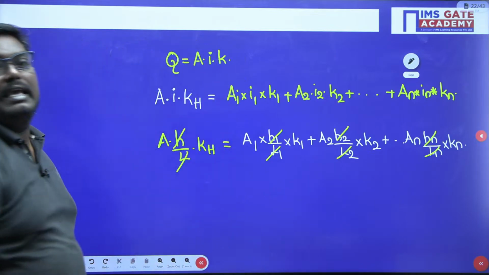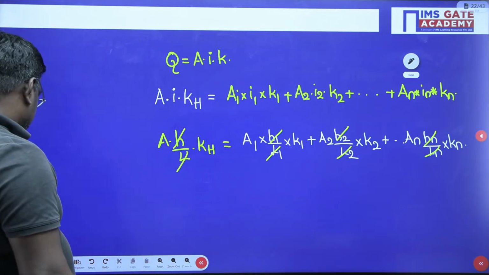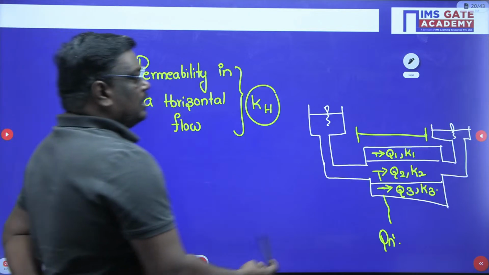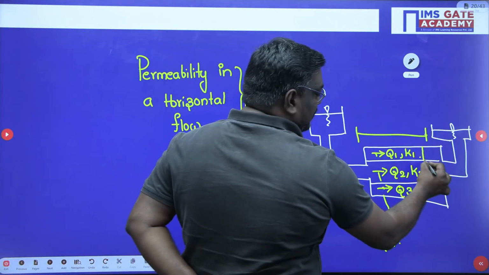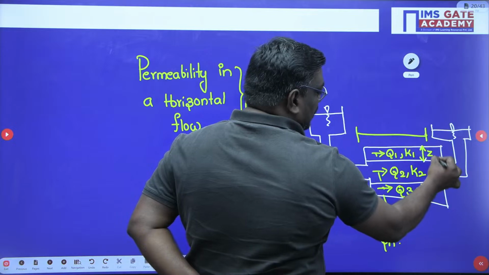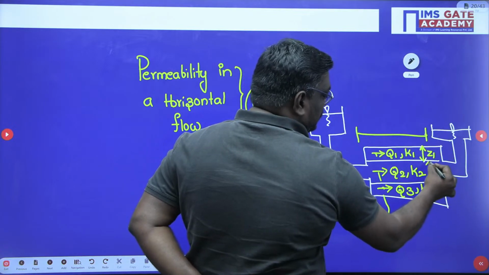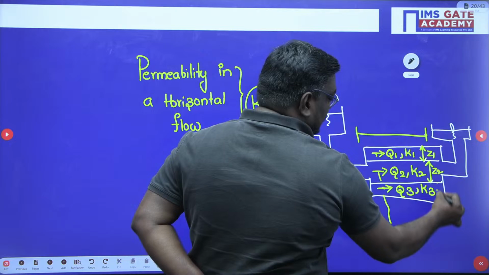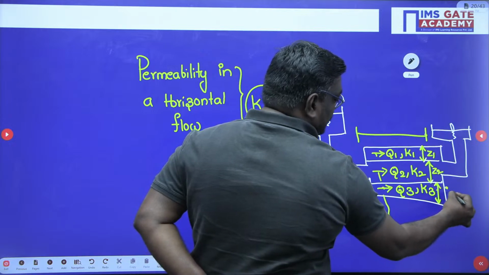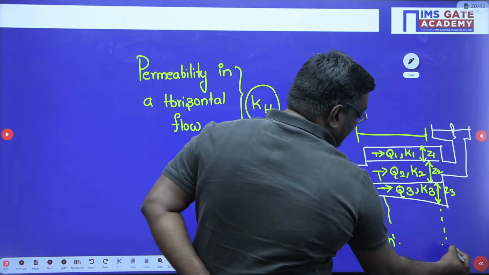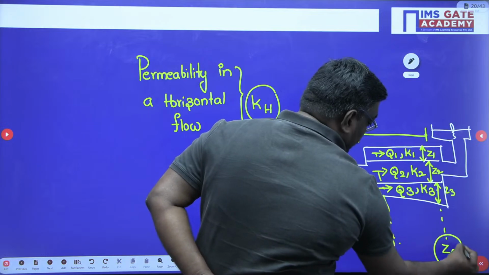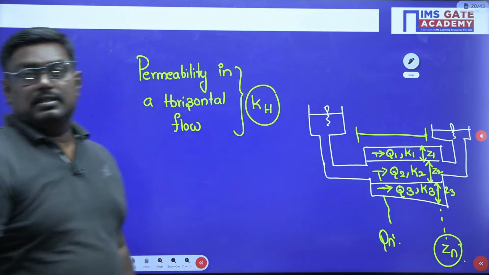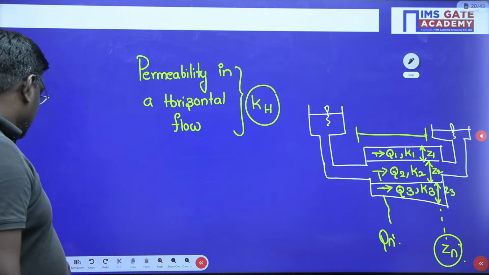Now we have area. See students, how to find out the area. I'll take this depth as Z1, and I'll take this depth as Z2, and this depth as Z3, and so on up to Zn depth. Is this clear, sir?